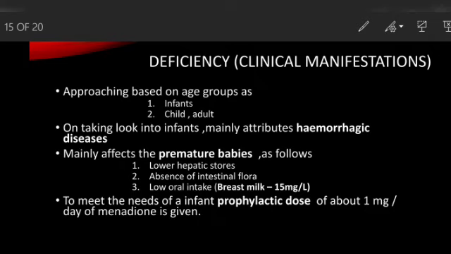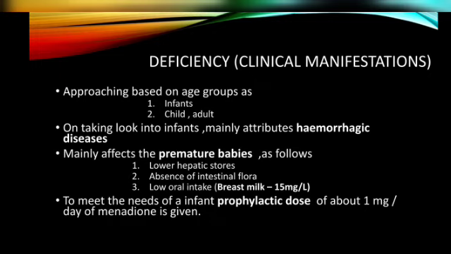So that value will be very low. To meet those needs, we are giving the prophylactic dose of menadione, okay, at a rate of about 1 milligram per day. These are the clinical manifestations for infants.